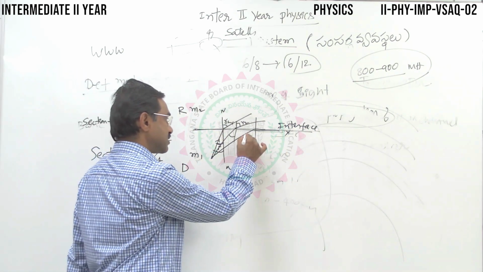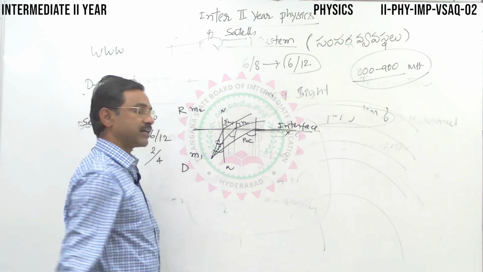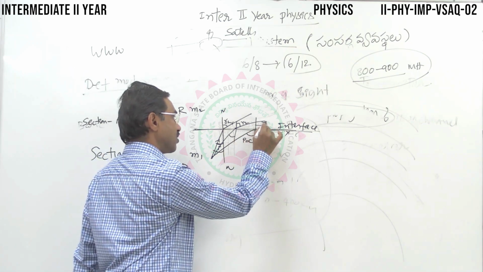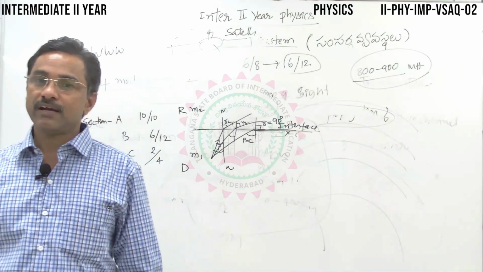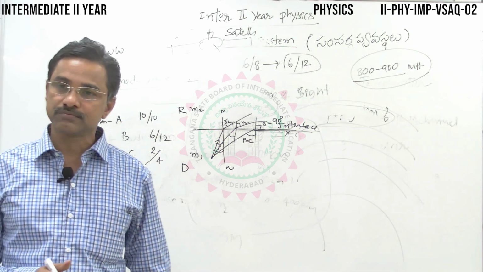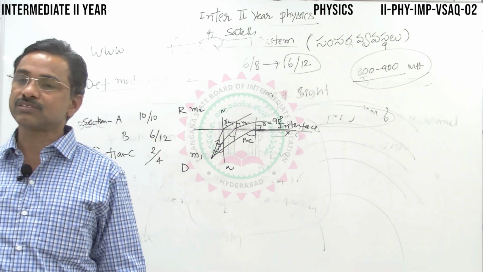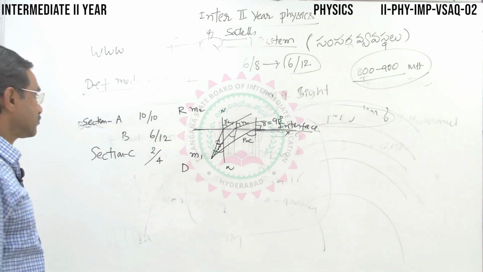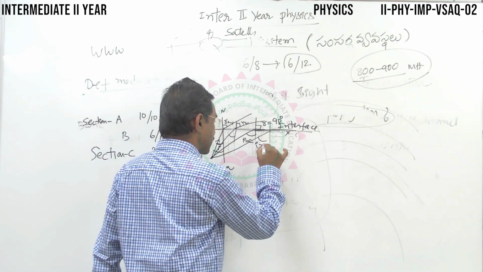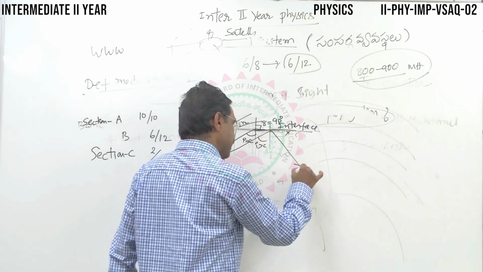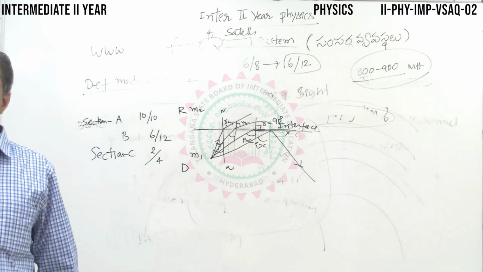That angle of incidence in the denser medium, at which the ray moves along the interface, or the angle of refraction becomes exactly 90 degrees, is called the critical angle. Suppose the angle of incidence is more than the critical angle. Then the ray reflects back into the same denser medium, which leads to total internal reflection.